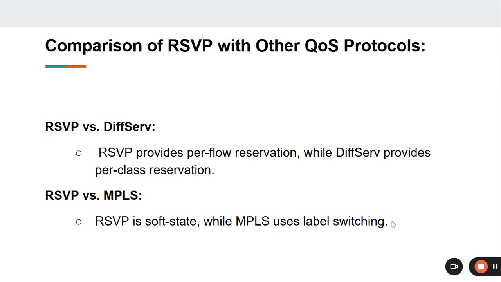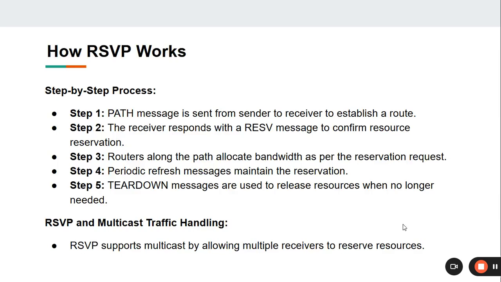Comparison of RSVP with other QoS protocols. RSVP versus DiffServ: RSVP provides per-flow reservation, while DiffServ provides per-class reservation. RSVP versus MPLS: RSVP is soft state, while MPLS uses label switching.